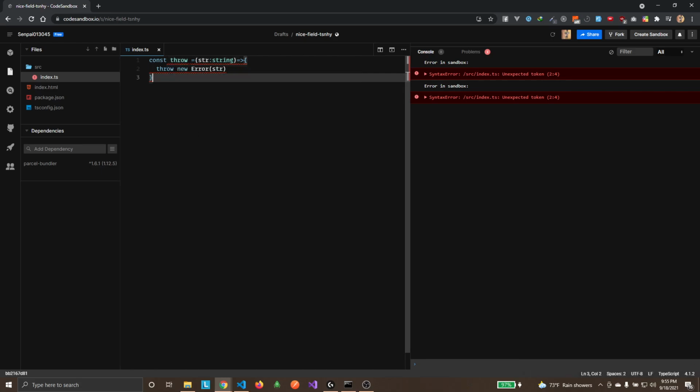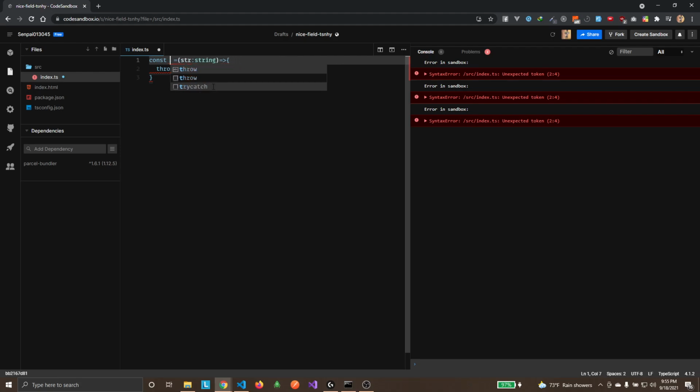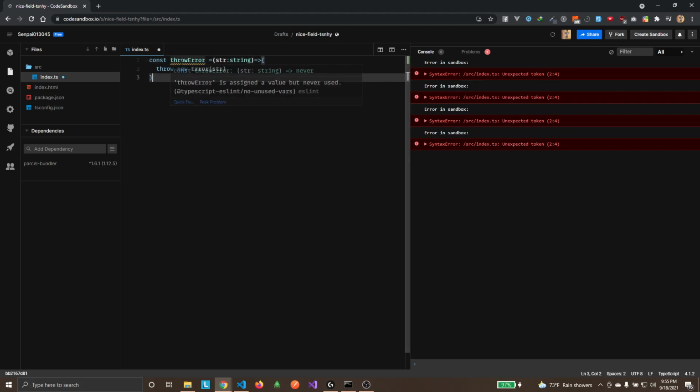I'll say throw error, something like this. So something like this is going to get annotated as type never. You see that? Because this function is never going to return. It's just going to throw the error, right?